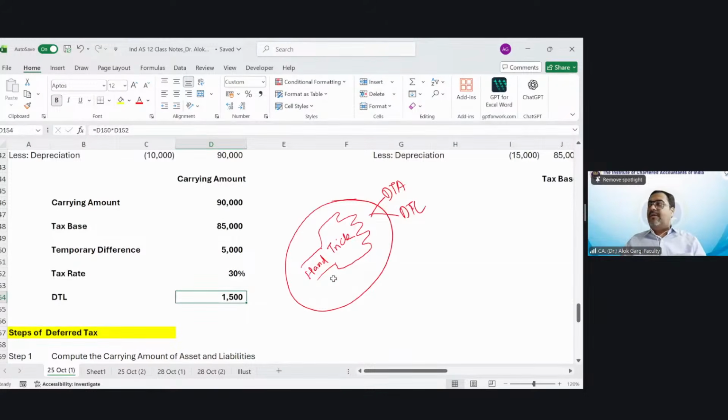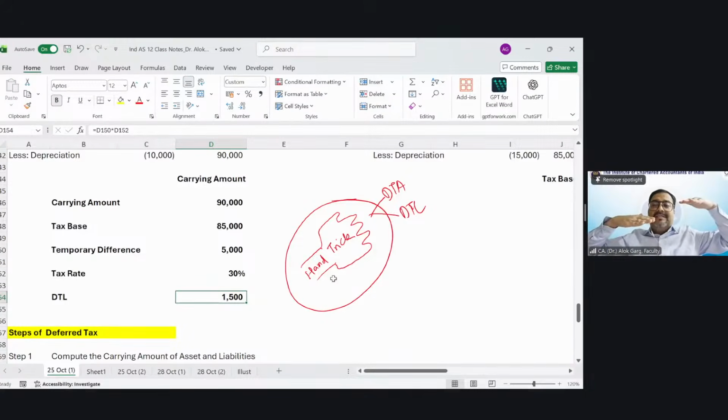On one hand, it doesn't matter left or right, wherever you want. Let's say I have kept the balance sheet as per books, as per Ind AS, and the carrying amount in my left hand. You can keep it in any hand. So on one hand, my books are there, my balance sheet as per Companies Act, Ind AS is there. On the other hand, my tax books are there. So in my company's books, my asset balance is 90,000. In my tax books, my asset balance is 85,000, lower than the company's books, right?